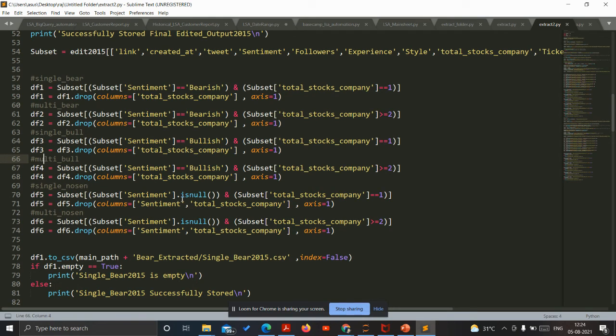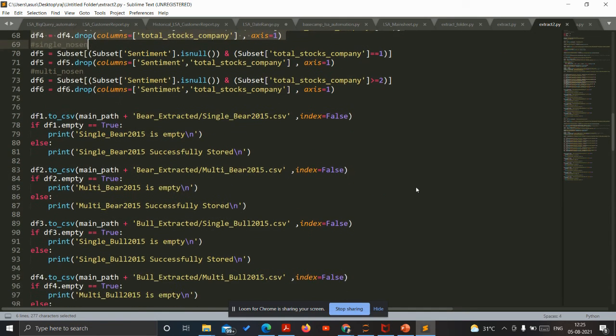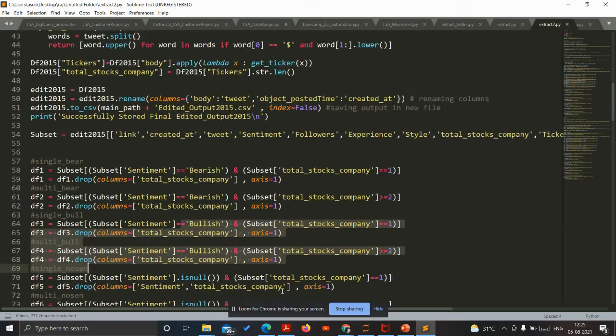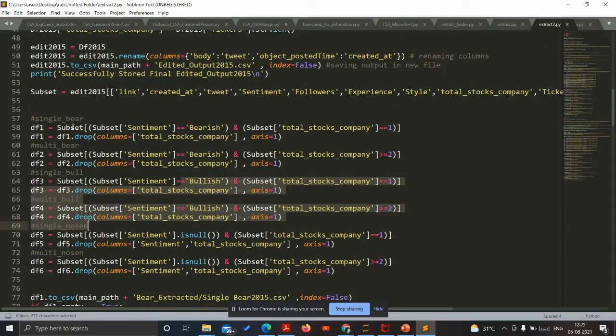So this is how the file is divided. Single notion is when the total stock of the company is 1 and the total sentiment is null, right? So if it is null, then it is known as single notion. And multi notion is when the total stock of the company is greater than or equal to 2 and the sentiment is null, then it's multi notion. Likewise, there is multi bull and multi bear, which have certain conditions as mentioned. And these are the data frames created.